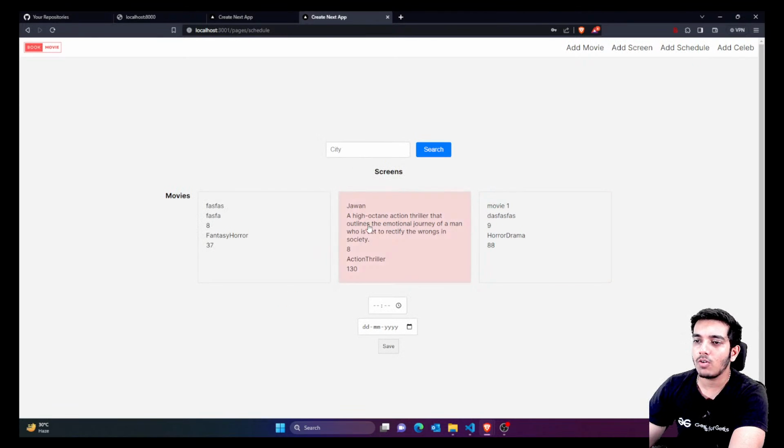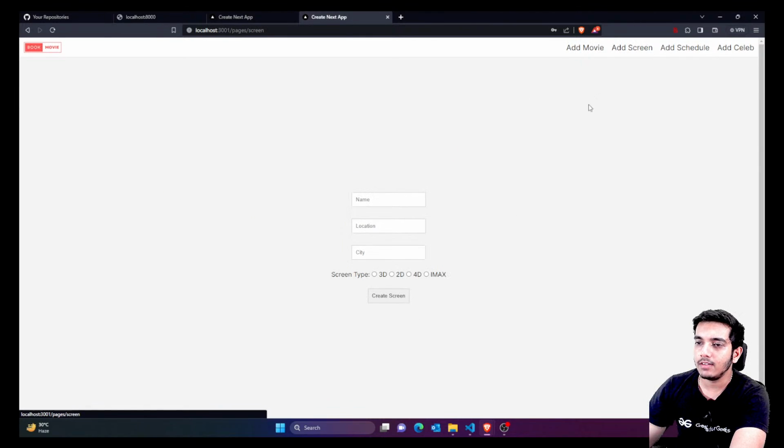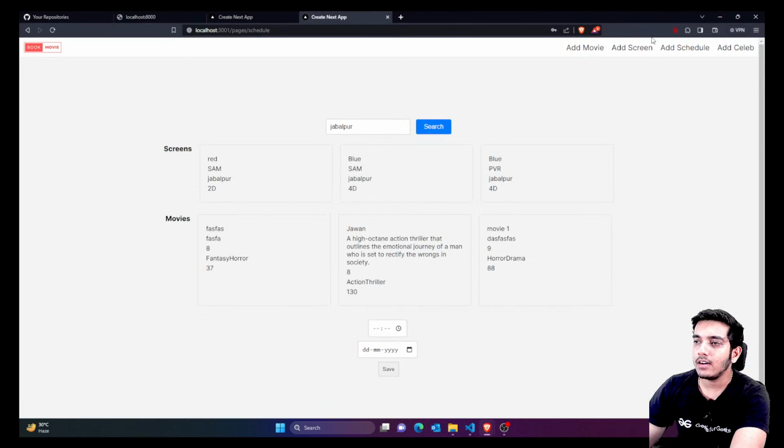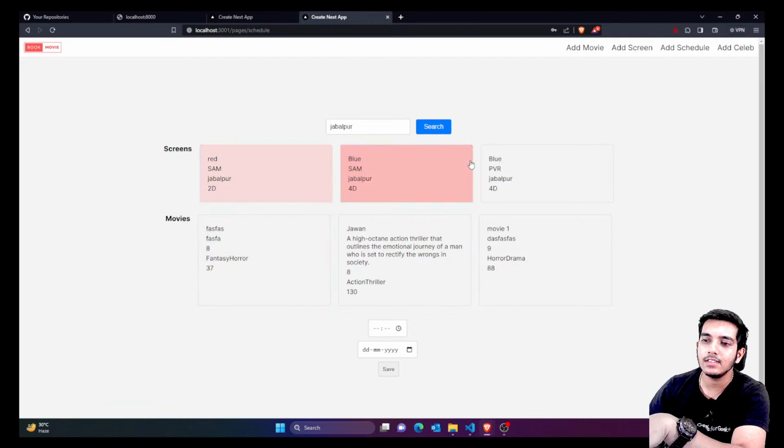You can see right now for any city I can add a schedule. We created this very basic UI, and what it does is, for example, here you are just selecting a city, and once you have added the screen, first of all you have to add the screen. For example, for some city you have a screen, right? Similarly you can add multiple screens. If I search for any city here, whatever screens you have added there, say you have added 10 screens for a city, you would receive all 10 screens here.